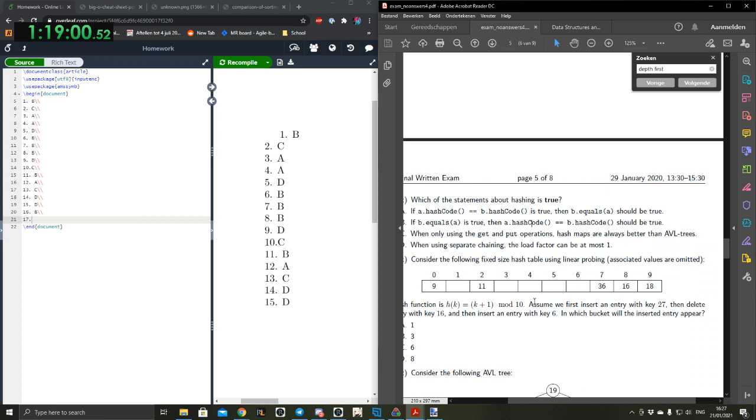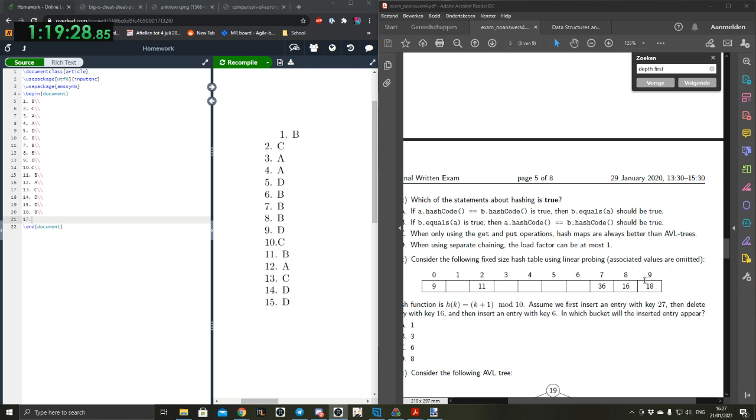Insert an entry with key 27. So the hash code of 27 will be 28 mod 10, so it will be put in 8. Then using linear probing, it's going to take the one that is closest to it, right? Does it go in a specified direction? Yeah, it goes to the right and then circles around. It always goes to the right? Yeah. Okay, cool.